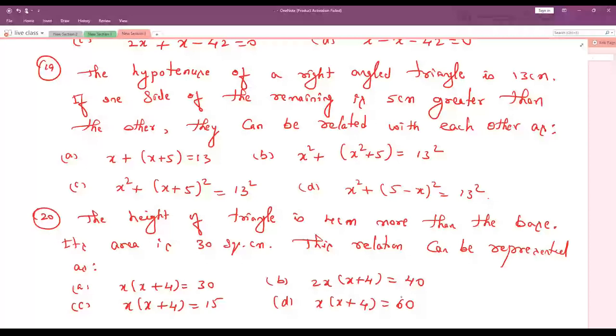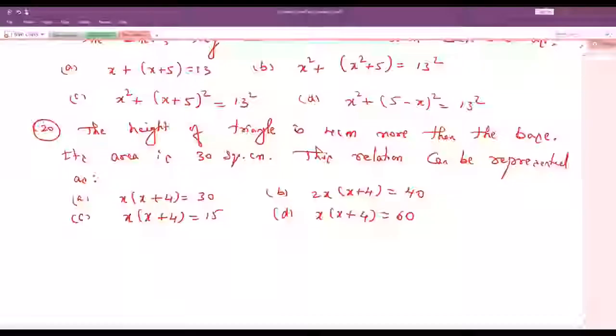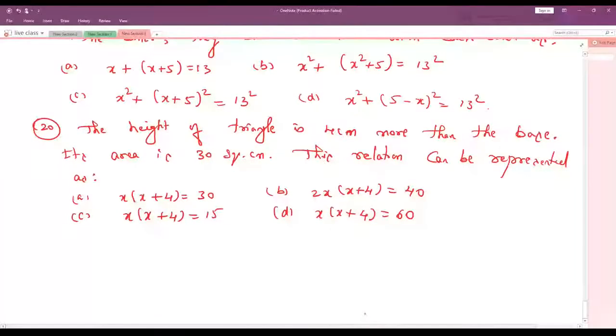Okay, can you see me? Children, can you see me? Yeah, can you see the screen?